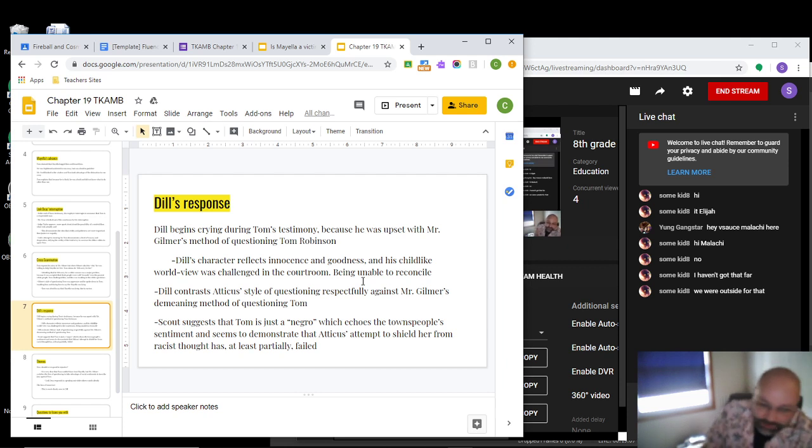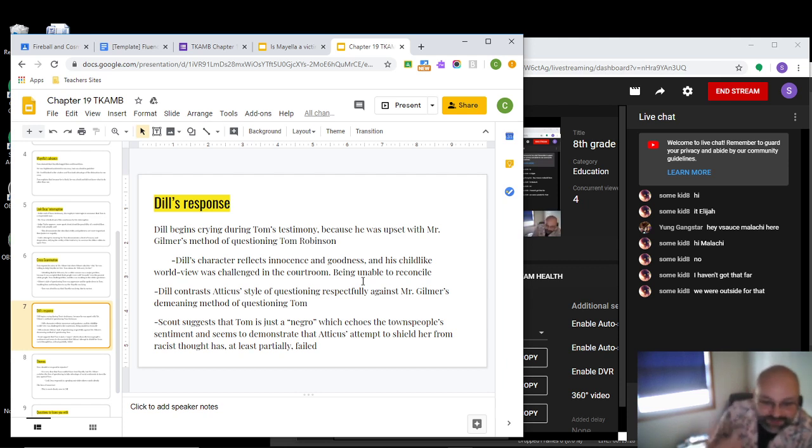If you remember earlier in the year, we talked about how Dill represents childhood and innocence. So when that childhood and innocence comes against something so vile and evil as this innocent guy who's probably going to be killed, he just can't handle it. So he responds by crying and he has to leave.